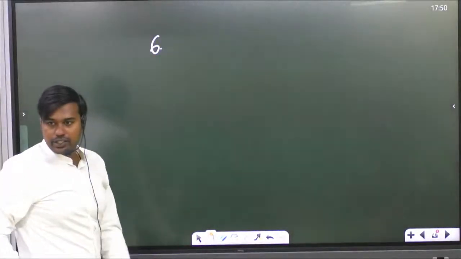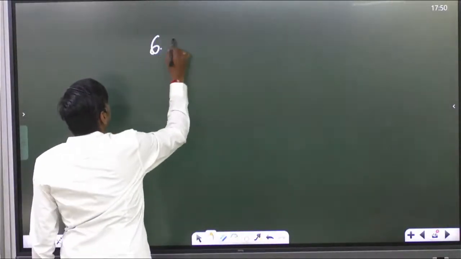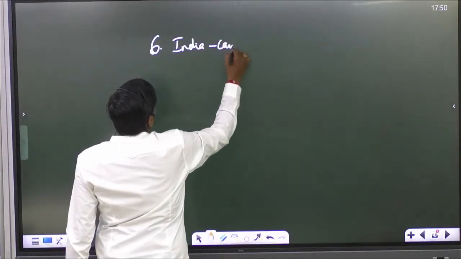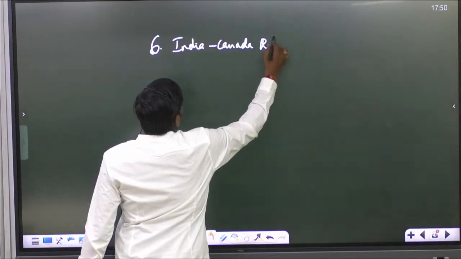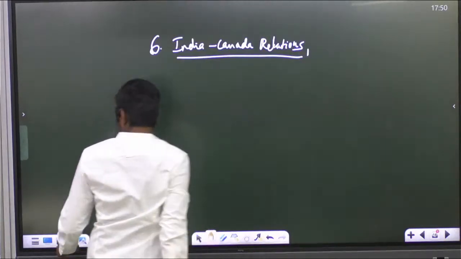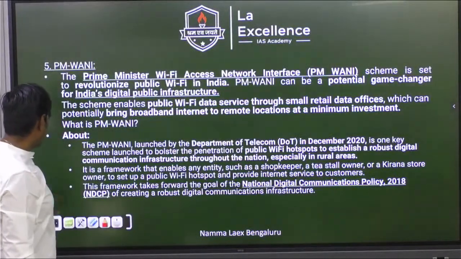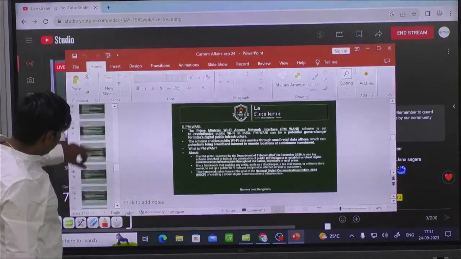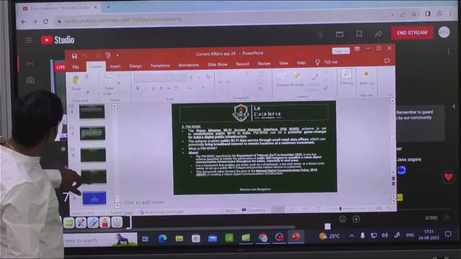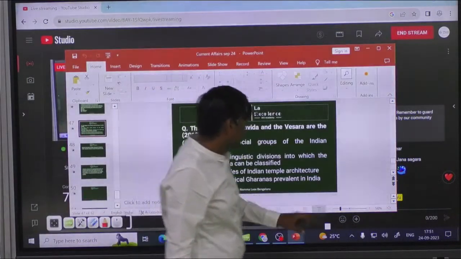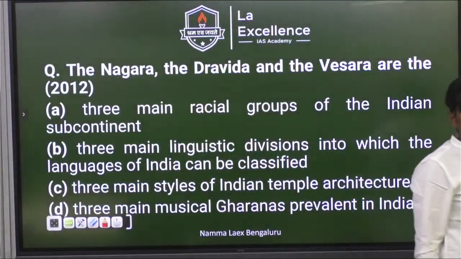India-Canada relation. Yes. Before that, we will solve some practice questions which I have taken, which UPSC has asked. One more question, on temple architecture. See here. Answer this. Very easy only. You can answer it.